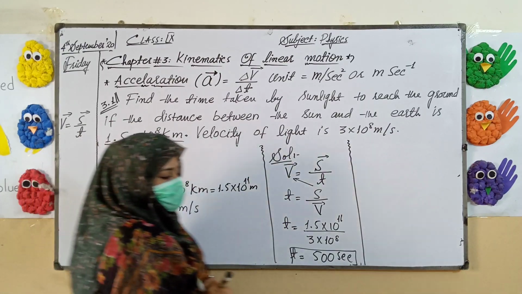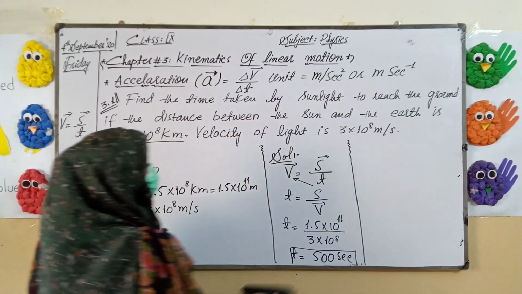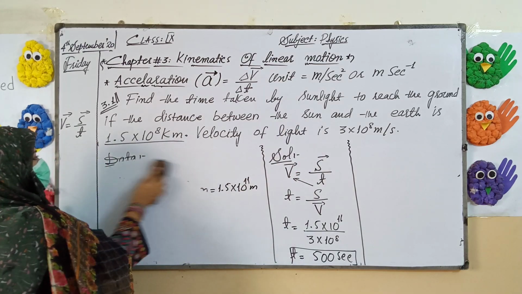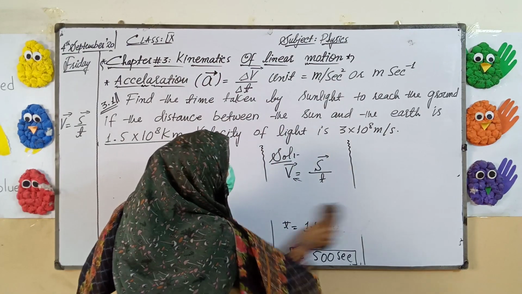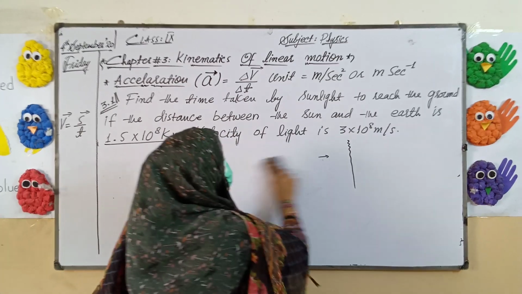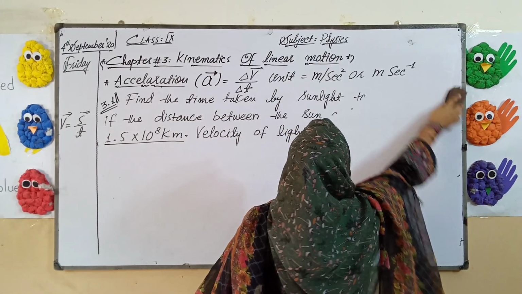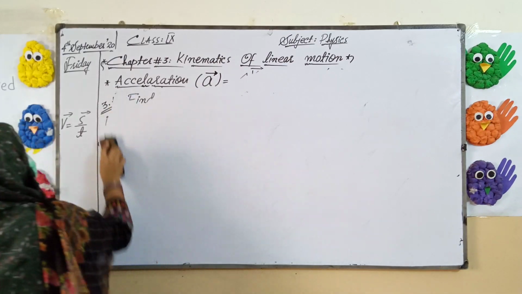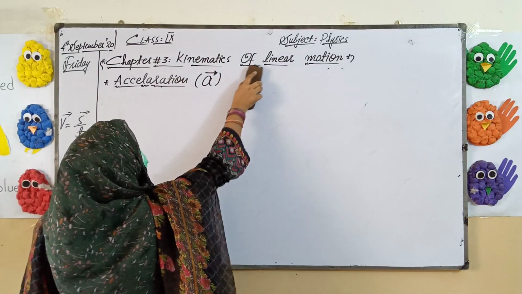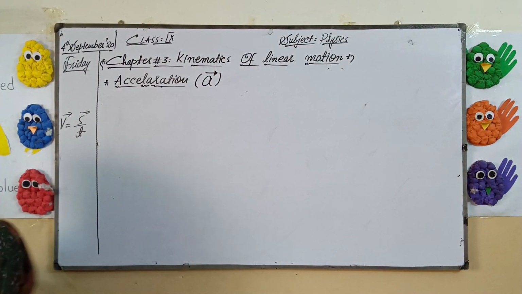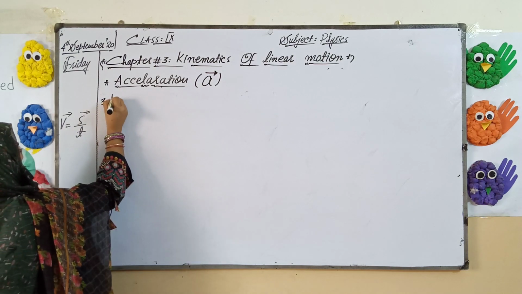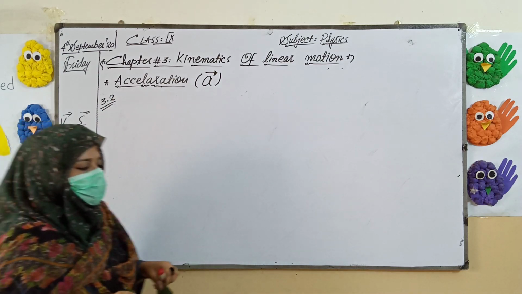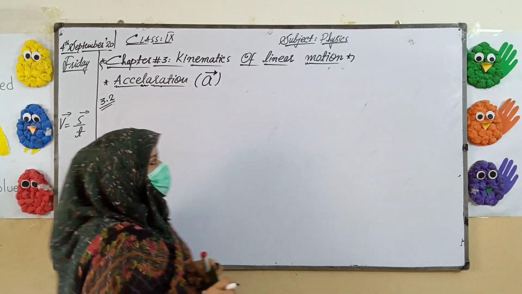Now move on to the second numerical, that is 3.2. Just leave the question here. Do not convert that into minutes. Don't be confused: the answer in the book is 8 minutes 20 seconds, and it will be considered right. Now problem number 3.2. These are the numericals present on page number 44 in your book.